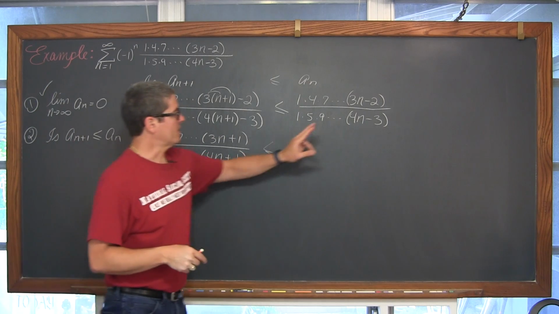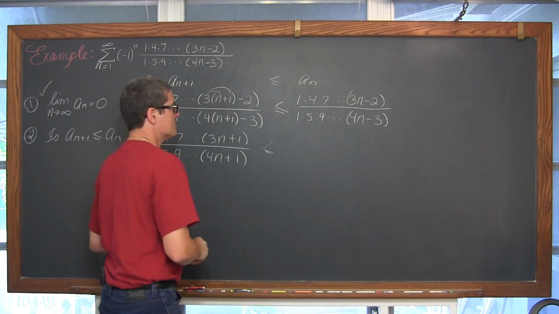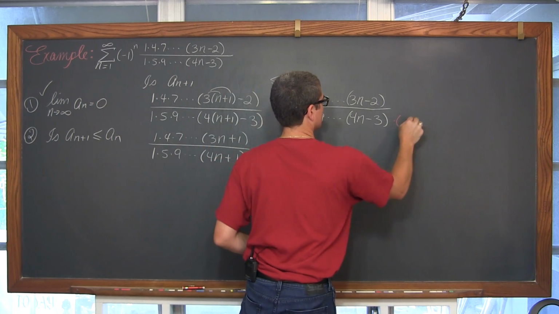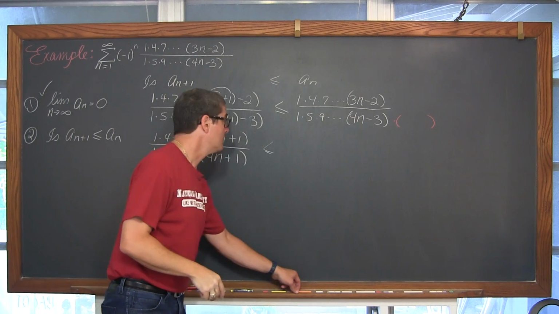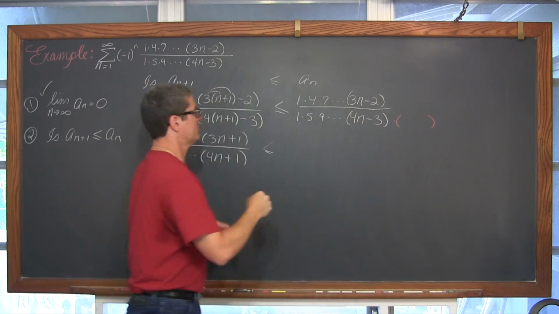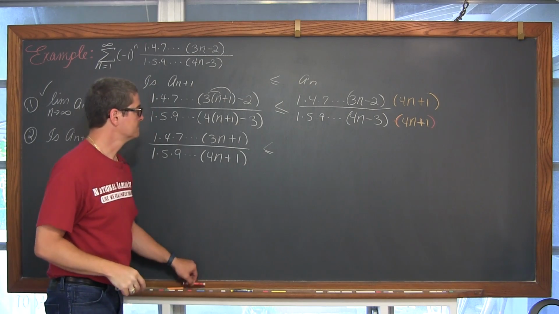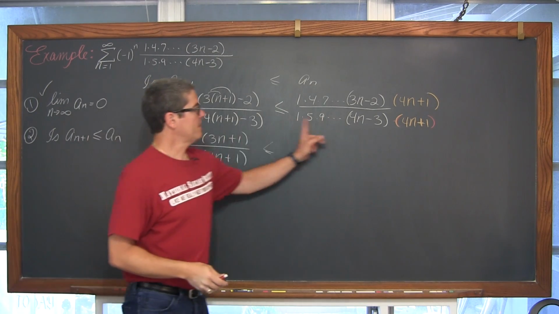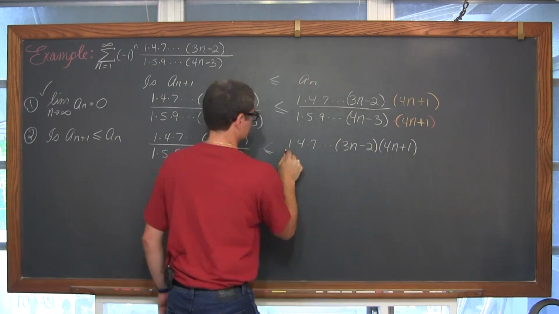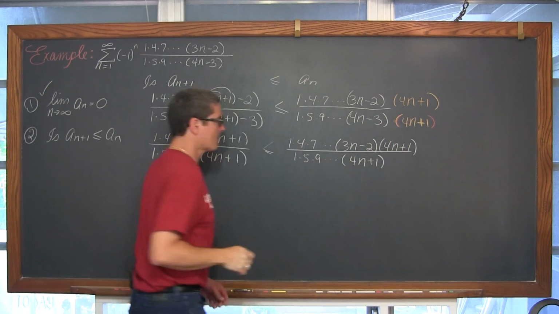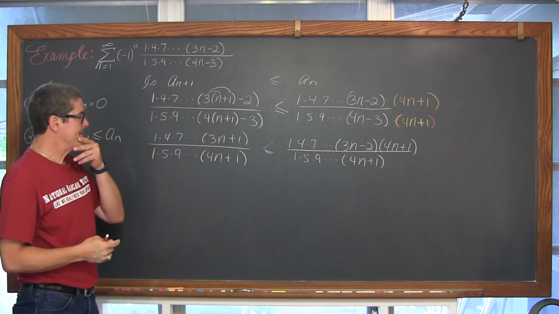So I'm going to come over here and multiply the numerator and denominator, except that you probably aren't going to be able to see that very well. Now, if I can get the denominators to match, I can just focus on the numerators.